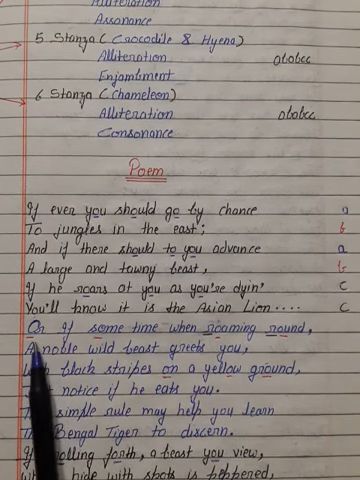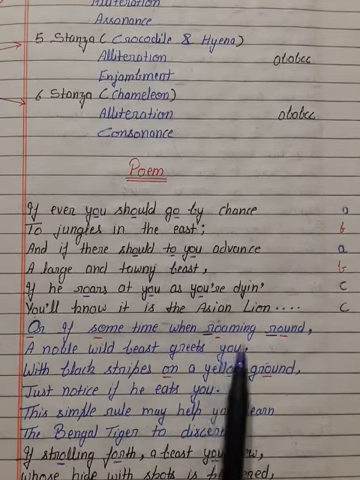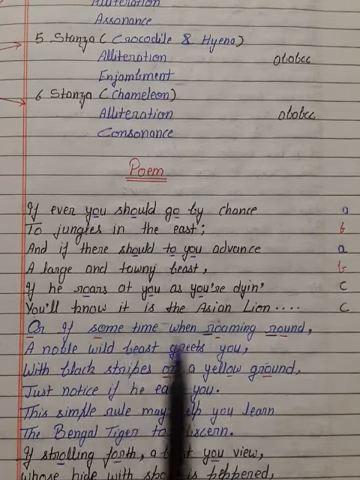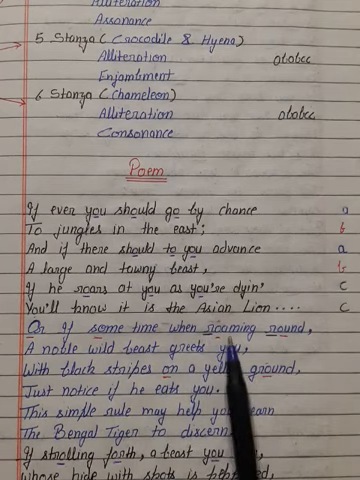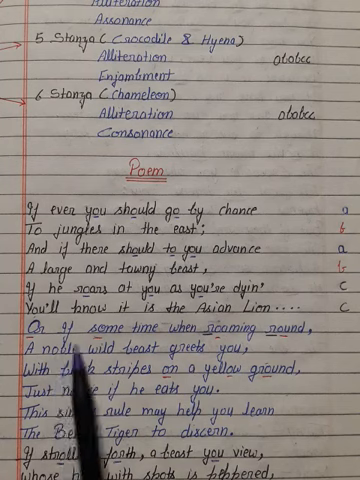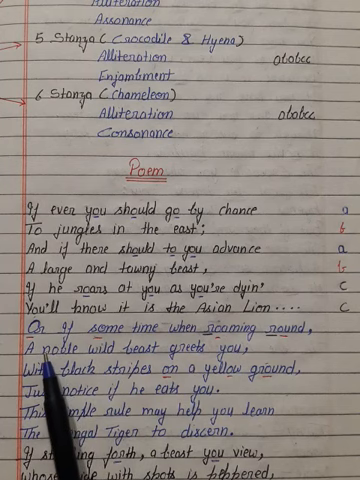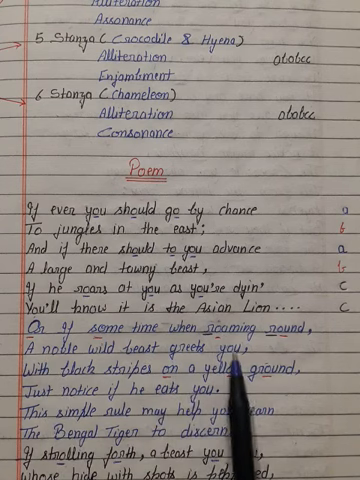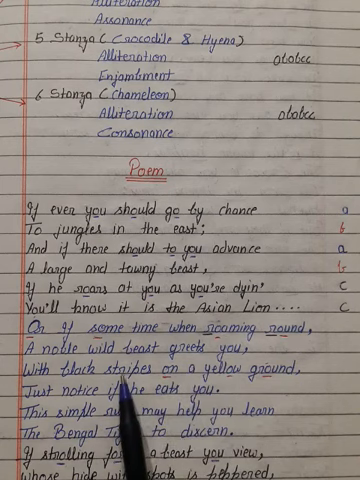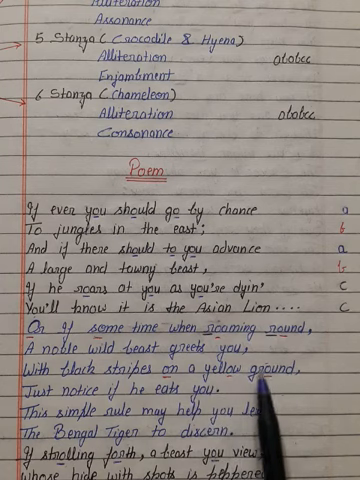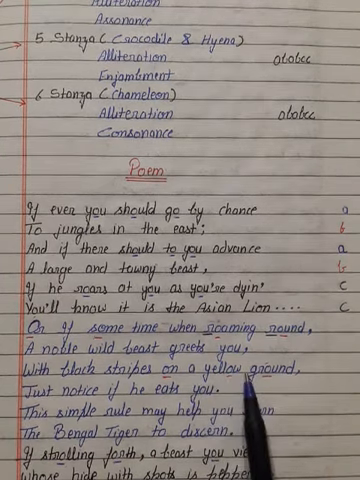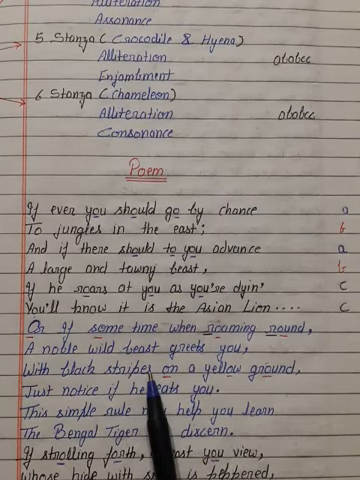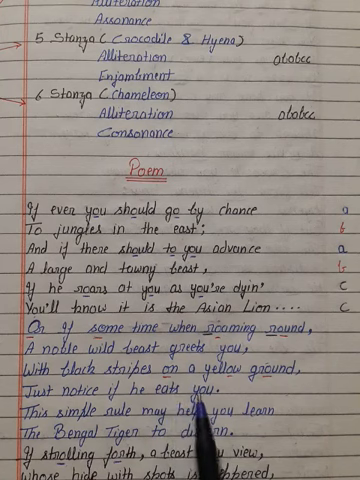Means the poet is saying, or if sometime when roaming round, when you are roaming round, you are walking casually. Roaming round means walking casually. Then a noble means a royal, which belongs to the higher society. Wild beast greets you, comes to you, with black stripes, means it has black stripes on the skin on yellow ground. Ground means background, means the base of the skin is yellow and on this there are black stripes. Just notice if he eats you, and you notice that it jumps on you to eat you.